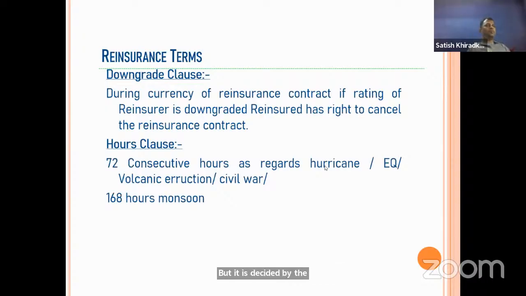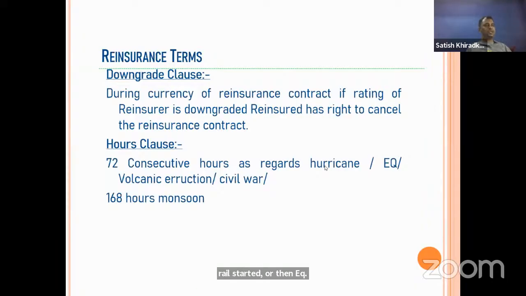Maybe it may happen that on 1st of June an earthquake started and it lasted for, say, 10 days, with shocks of earthquake, or there can be heavy rains for a month. It is not necessary that we take the point when the rain or earthquake started.